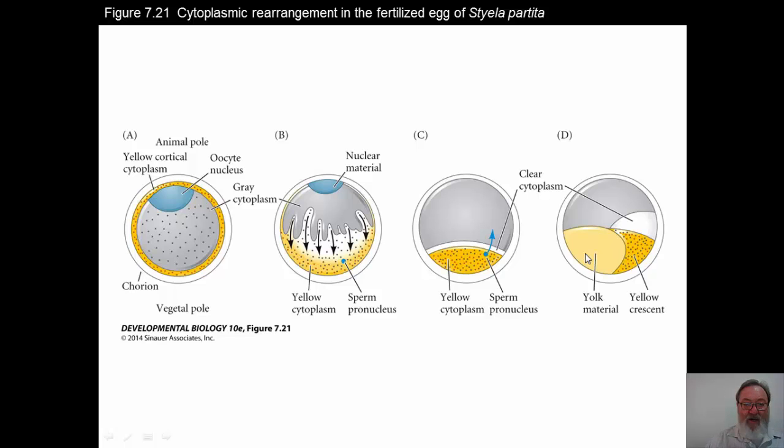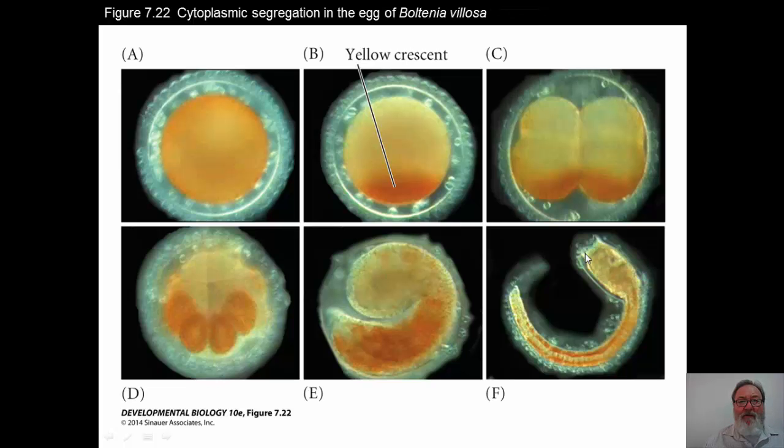Events take place once fertilization occurs. If we look at this sequence and go beyond this sequence of events, we can see this happening in an actual photograph. Here there's a cytoplasmic segregation of the egg of one of the tunicates. The yellow crescent is in the vegetal pole. There you can see in B. It becomes segregated into the B4.1 blastomeres that give rise to muscle cells.